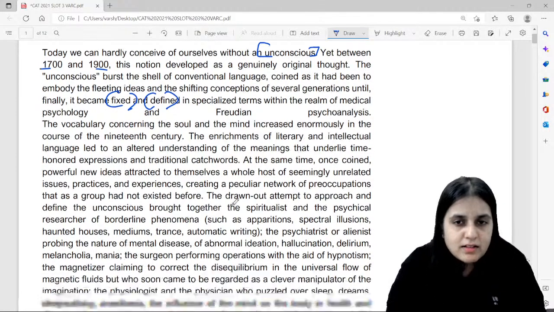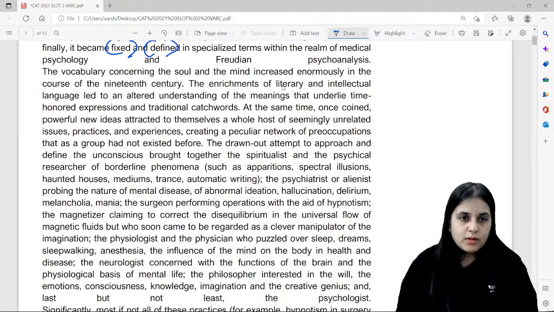The vocabulary concerning the soul and mind increased enormously in the course of the 19th century. The enrichments of literary and intellectual language led to an altered understanding of the meanings that underlie time-honored expressions and traditional catchwords. Once coined, popular and powerful new ideas attracted to themselves a whole host of seemingly unrelated issues, practices, and experiences, creating a peculiar network of preoccupations that as a group had not existed before.